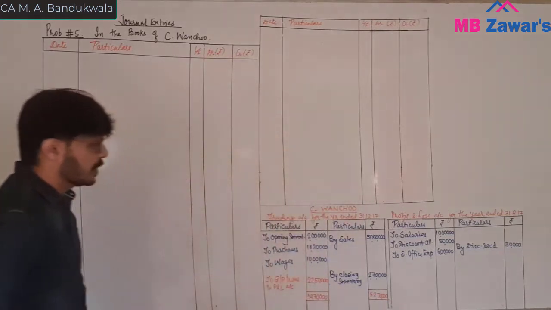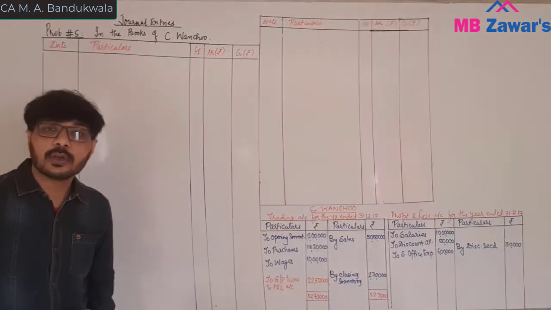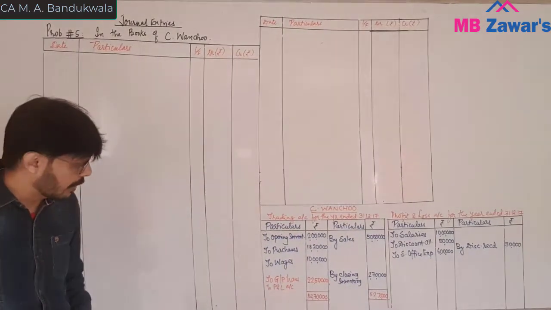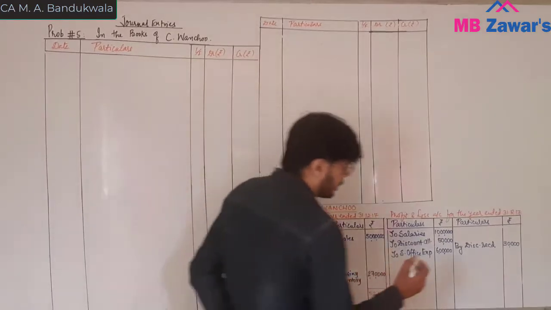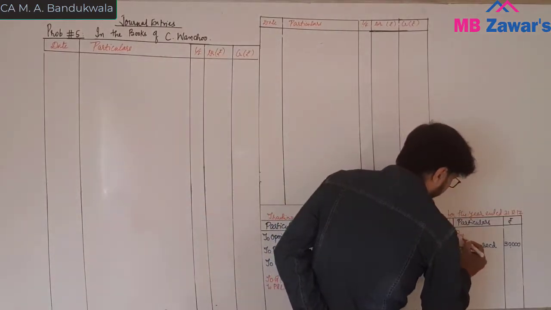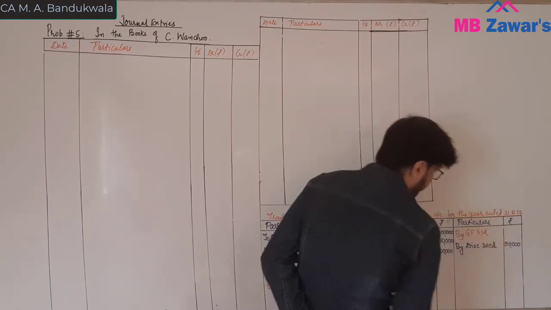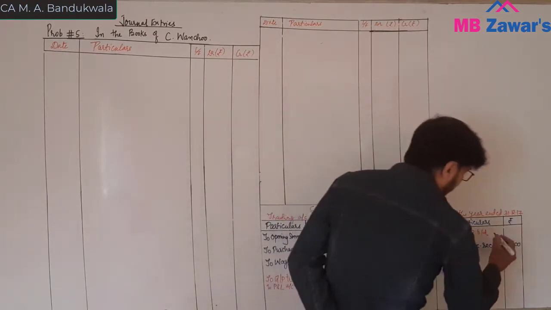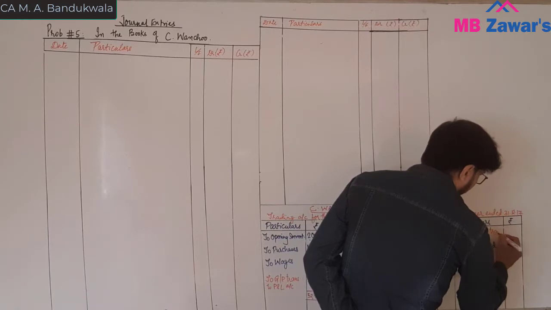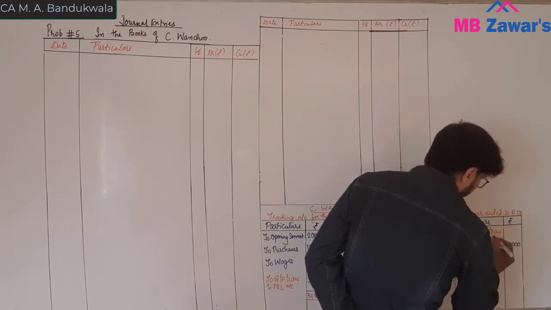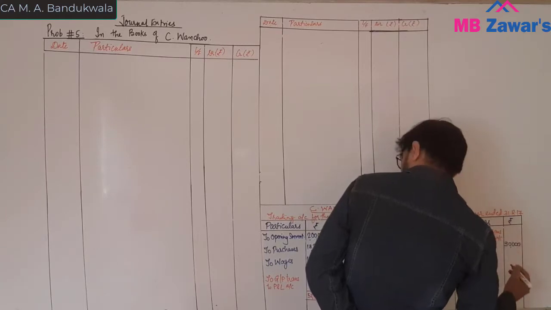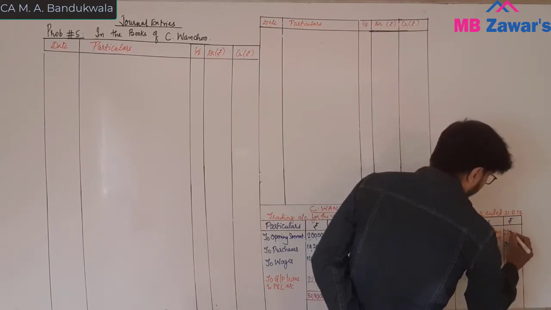So you have gross profit of 22 lakh 50,000. This gross profit will be transferred to, this is GP brought down, transfer from trading account, from trading account. How much? 22 lakh 50,000.